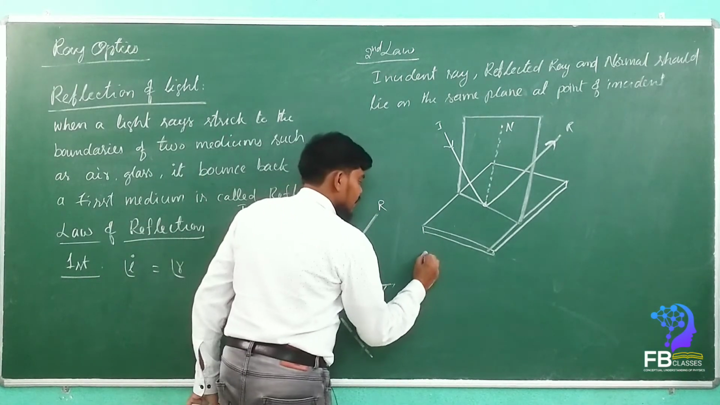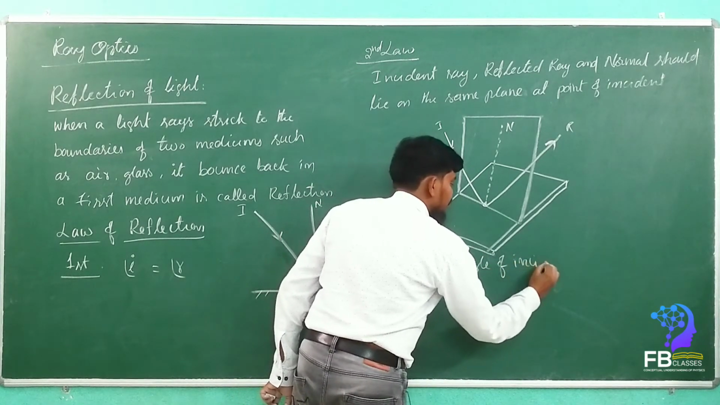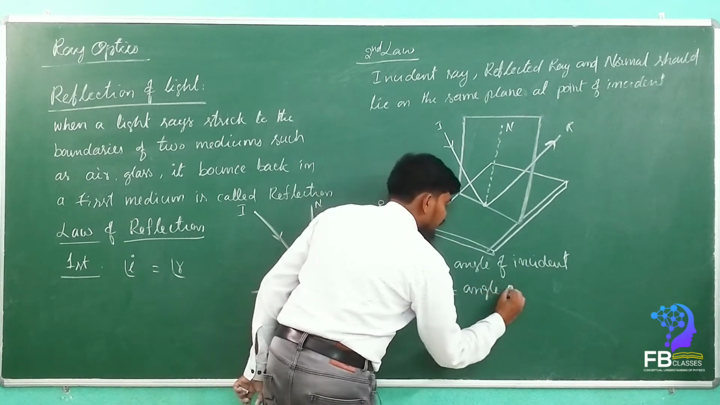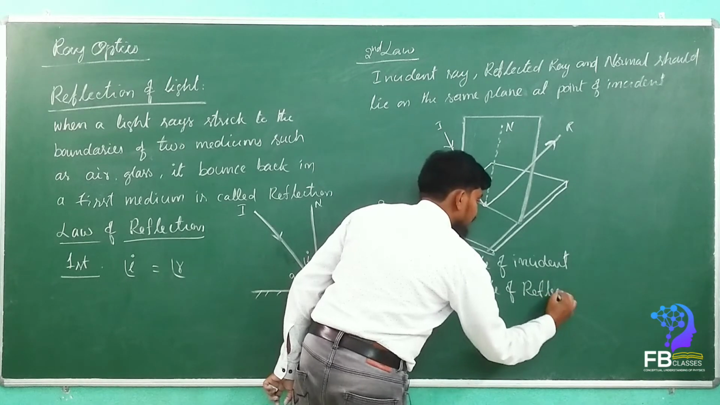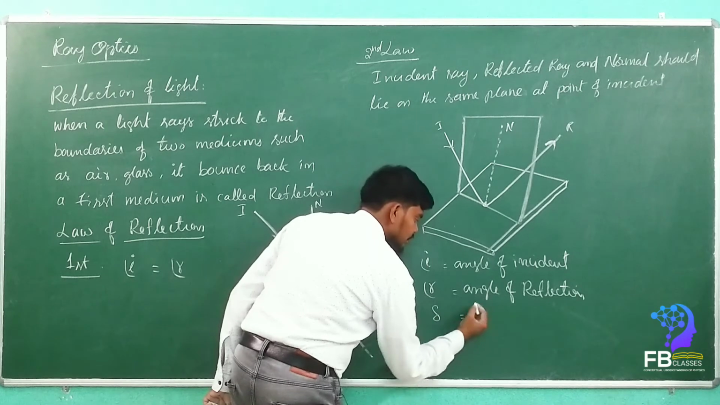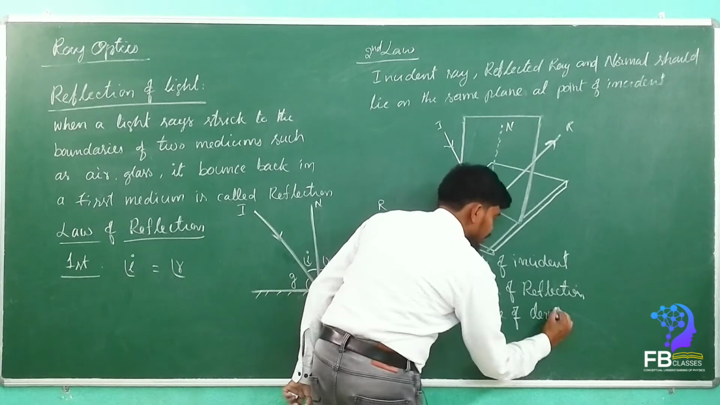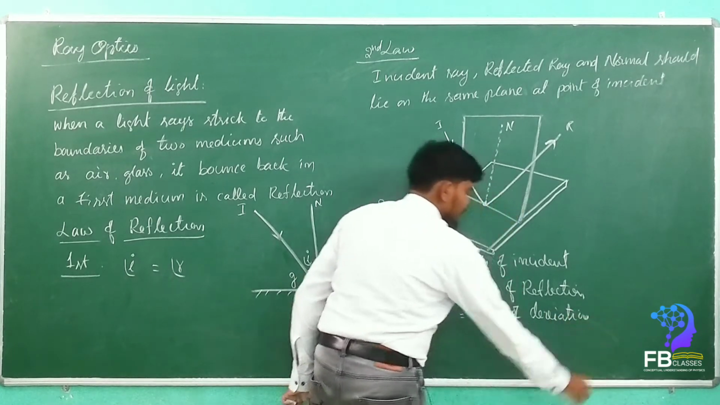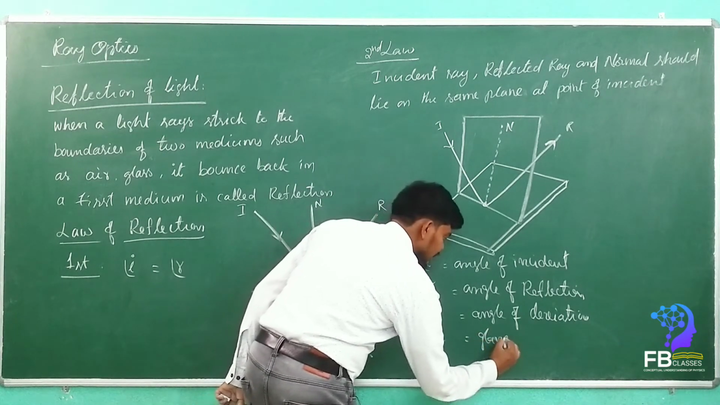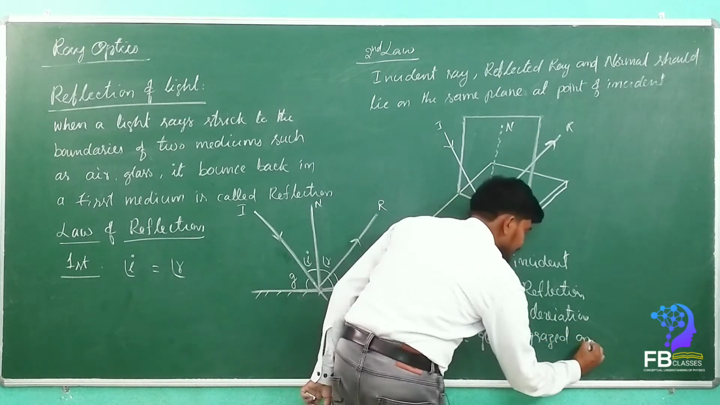See here, I is equal to the angle of incidence, R is equal to the angle of reflection, delta is equal to the angle of deviation, and G is equal to the glancing angle, or sometimes we call it the grazing angle.